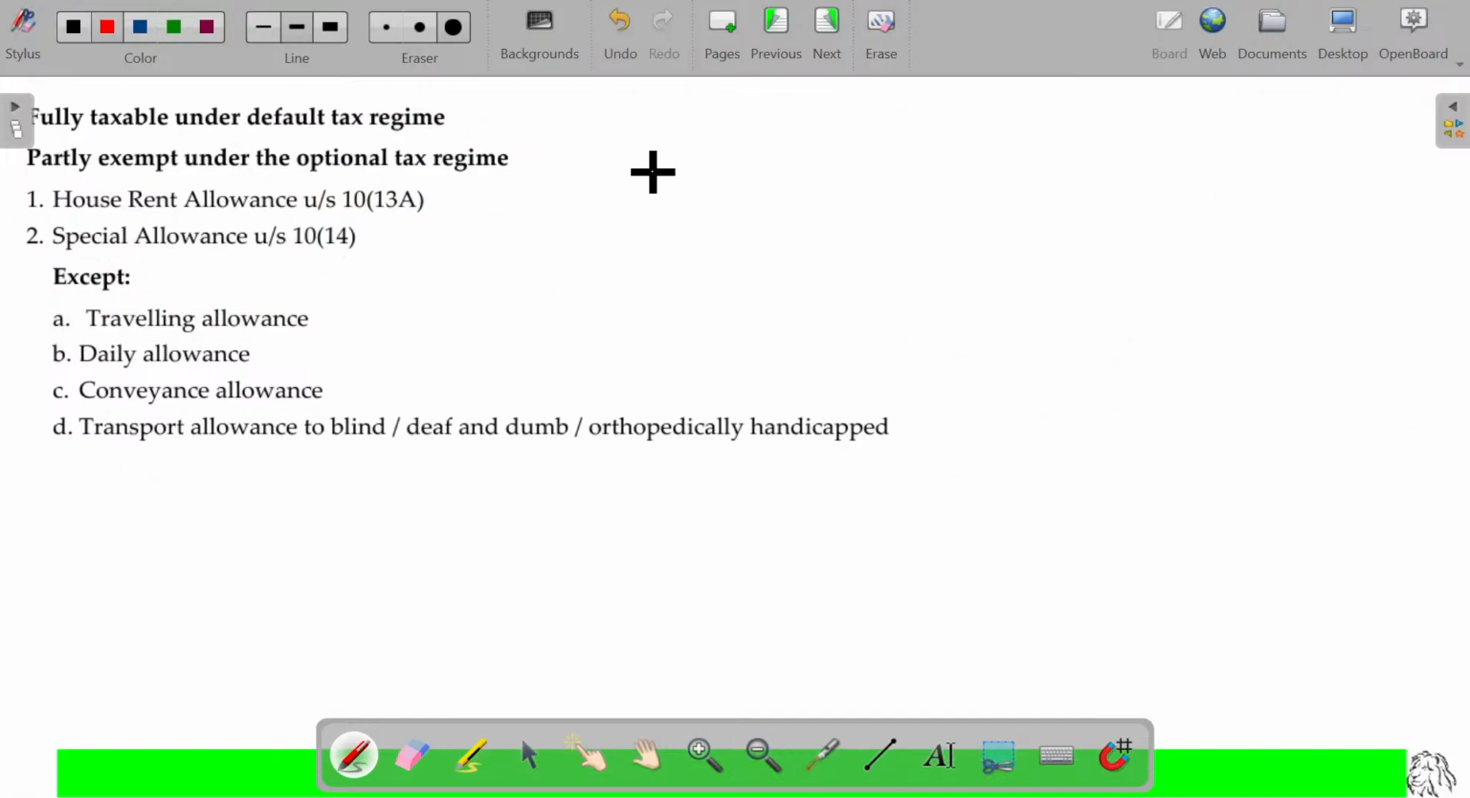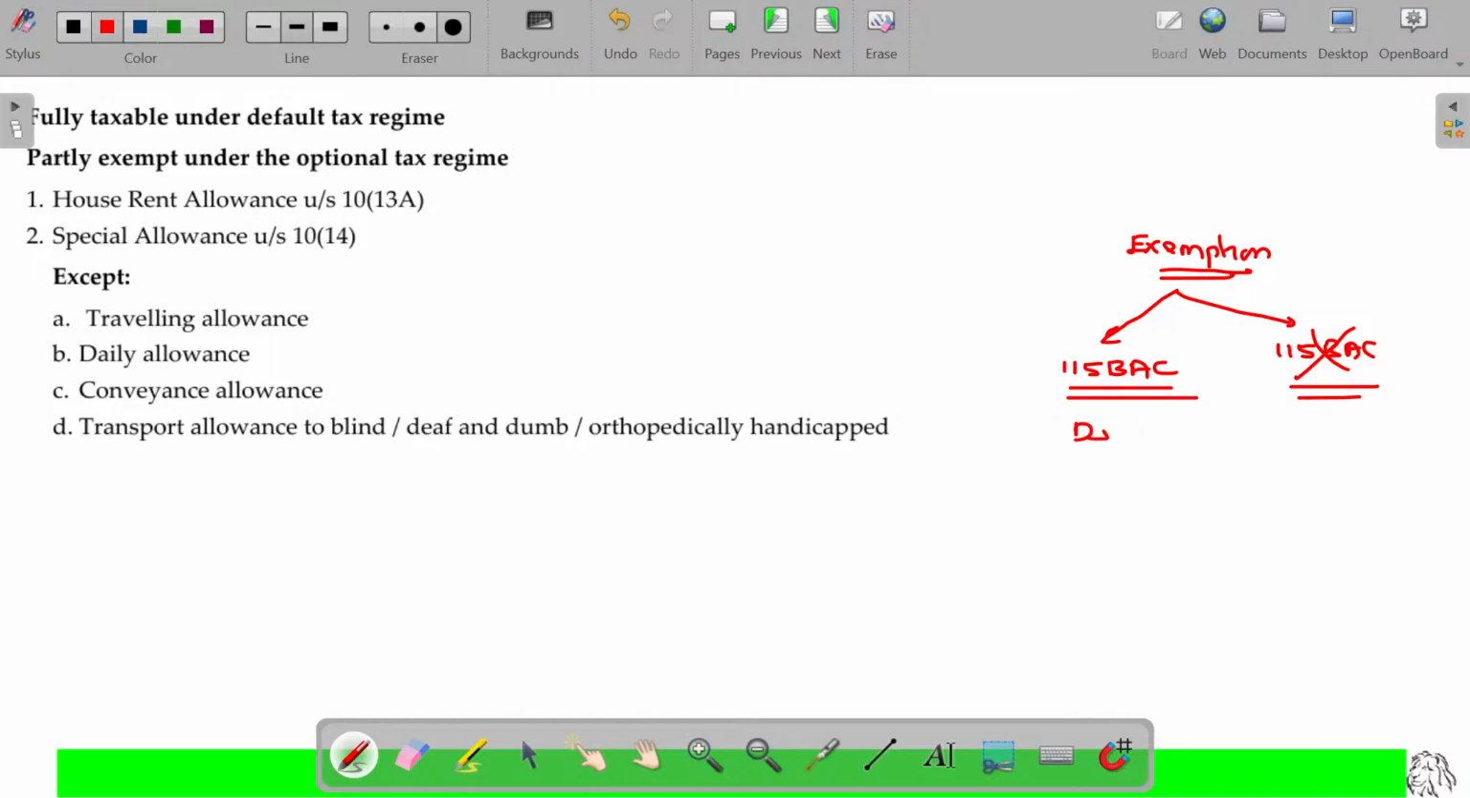Is that clear? To give the summary here, you can understand it this way. We have exemption classifications. So under the default tax regime, Section 115BAC, and under the optional tax regime, 115BAC opted out. These are the two scenarios. This will be called the default tax regime, and this will be called the optional tax regime. Hope you are now able to understand the default tax regime and the optional tax regime.